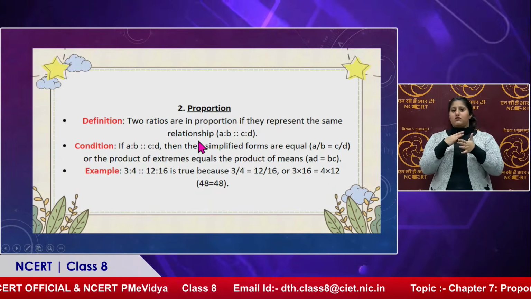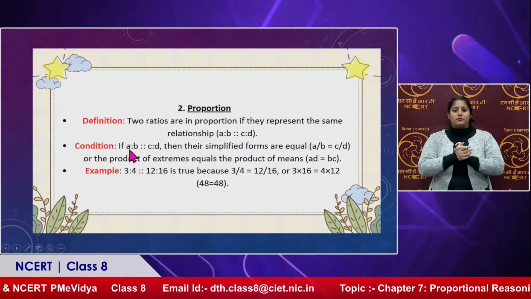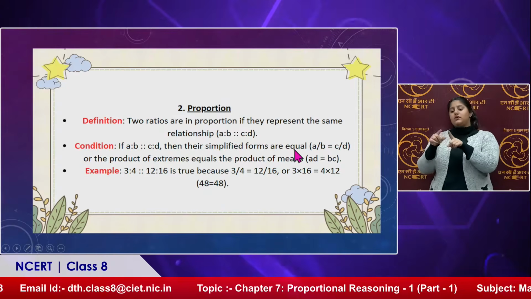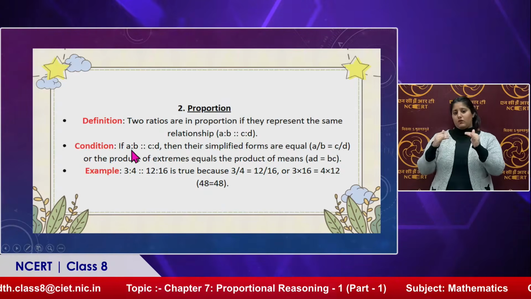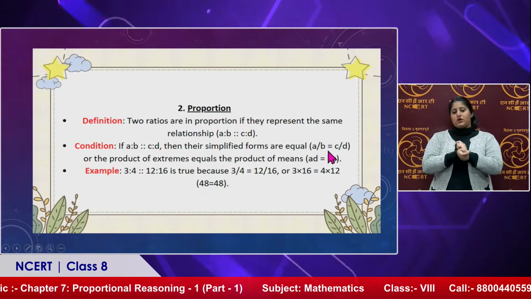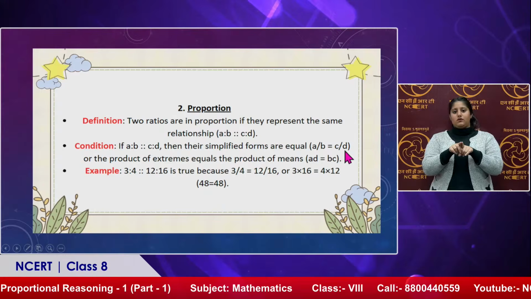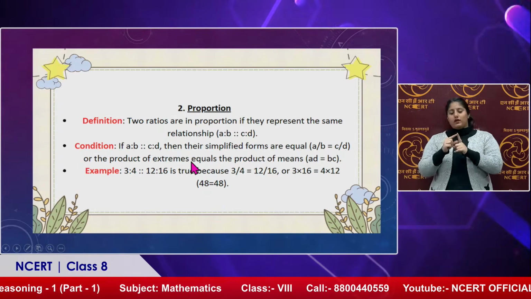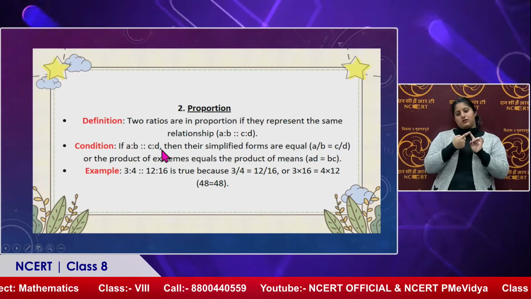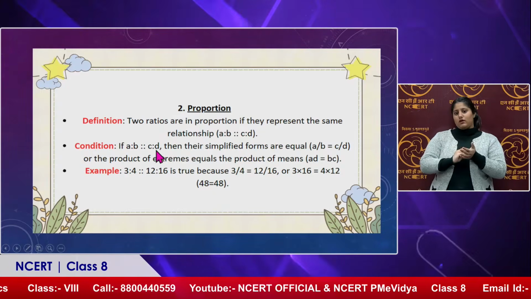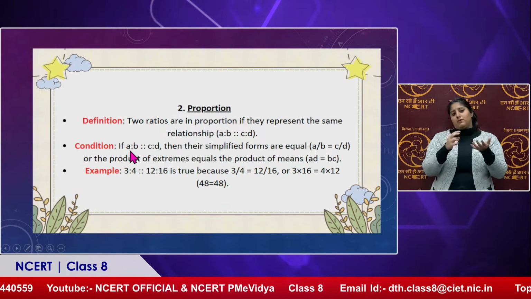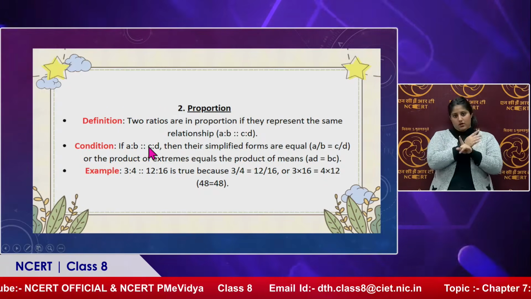Now what do you mean by that? Let's understand. If A is to B proportion C is to D, then their simplified forms are equal. That means A by B, these four dots will be converted into an equality sign, equal to C by D. Or the product of extremes. Now what do you mean by extremes? The terms which are outside. That means we are talking about A and D. Equals the product of means. Means are the terms which are inside. That means B and C.